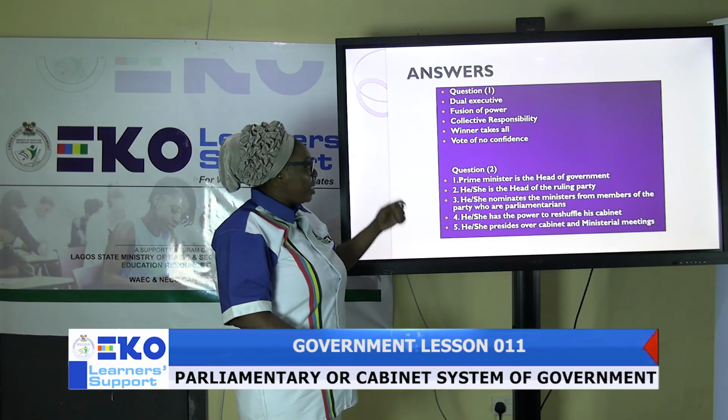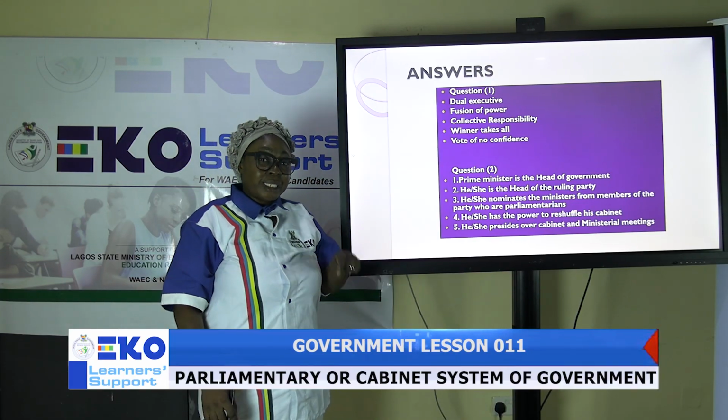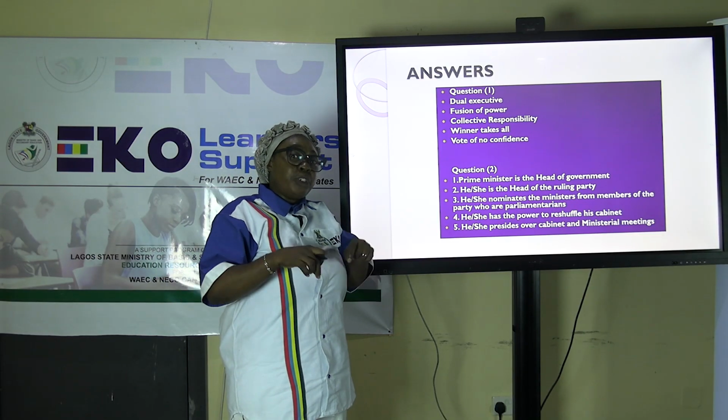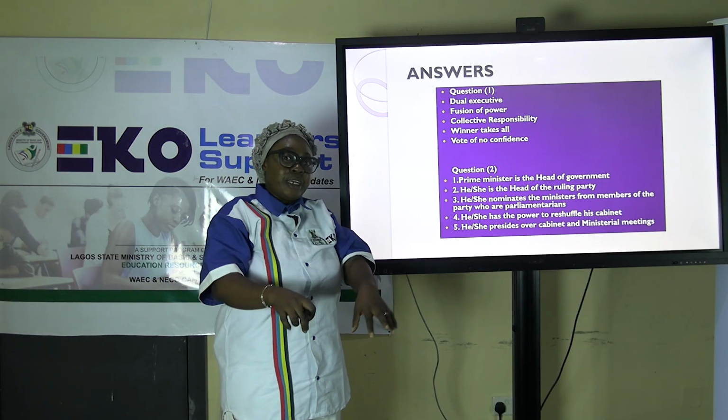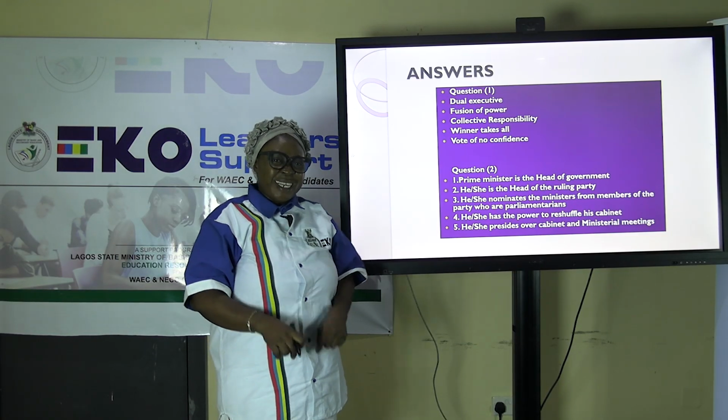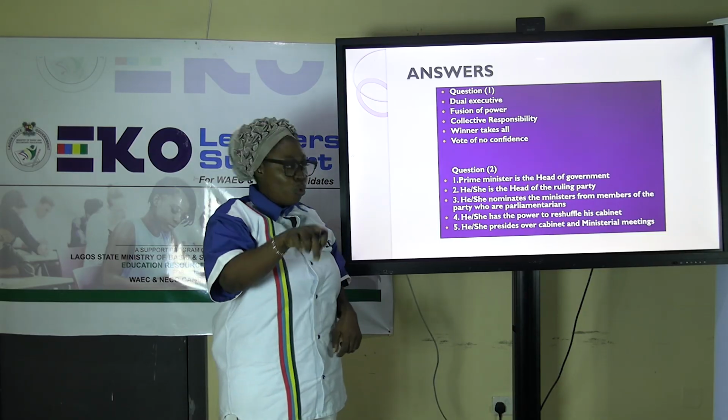2, he or she is the head of the ruling party. The ruling party is the party with the majority that won the seats in that election. So he or she is the head of that political party.